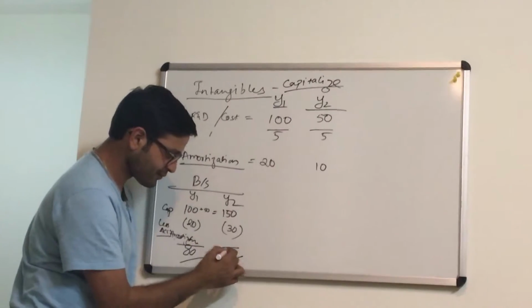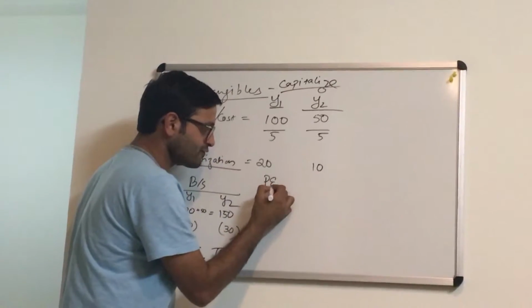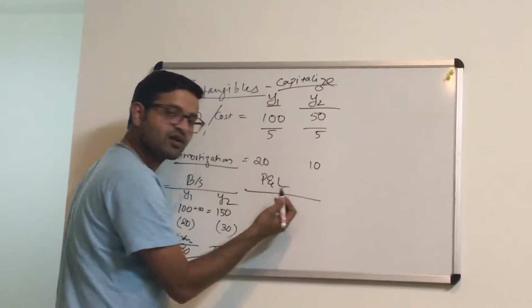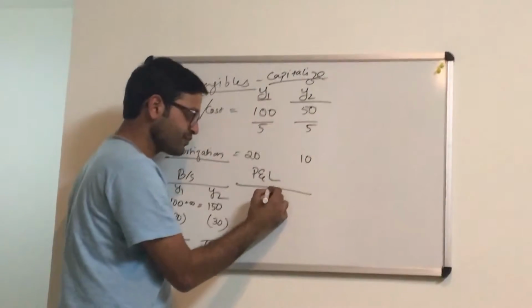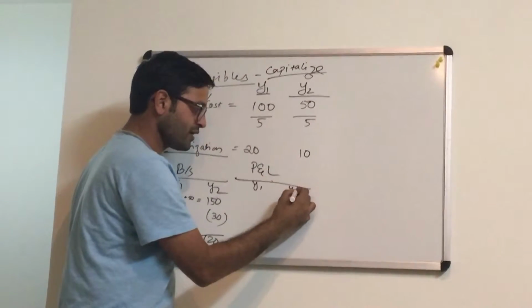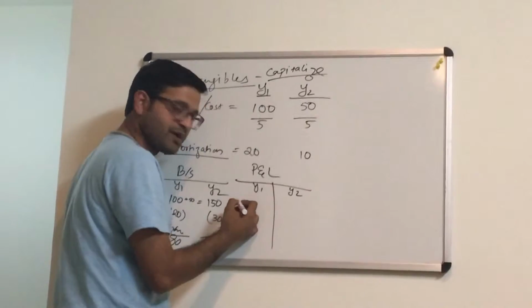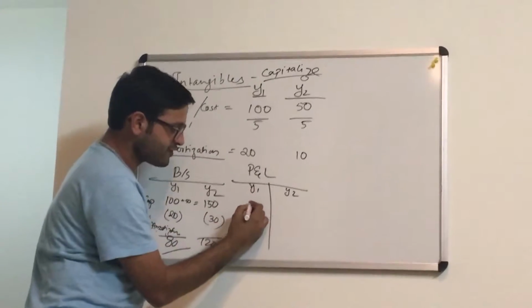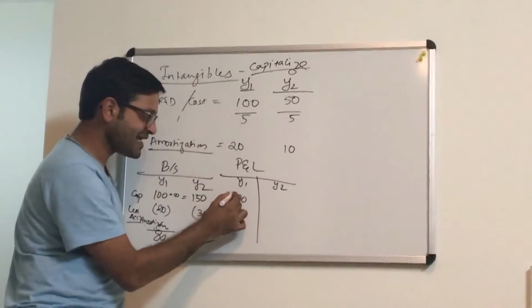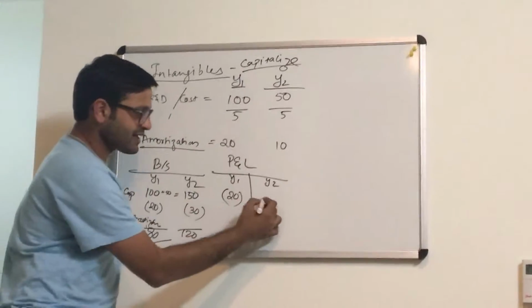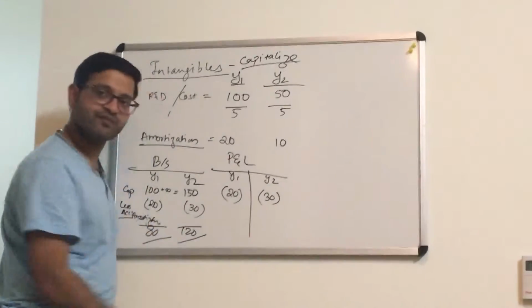Now what is the impact of this on my P&L or income statement, whatever you call it? Year 1, year 2. I am talking only about amortization expense. The first year my profit will be less by 20, and the second year my profit will be less by 30.